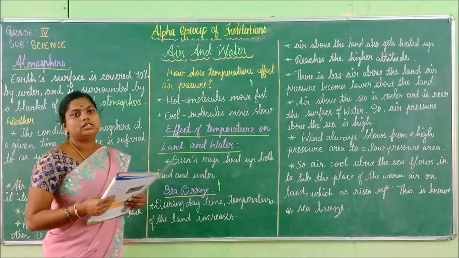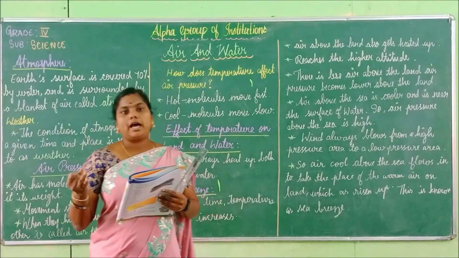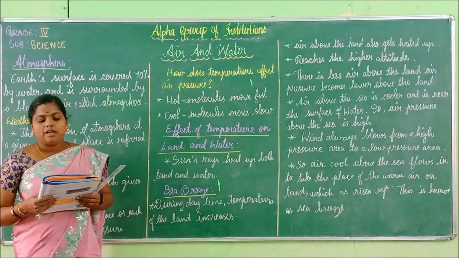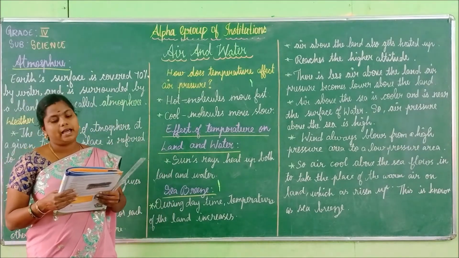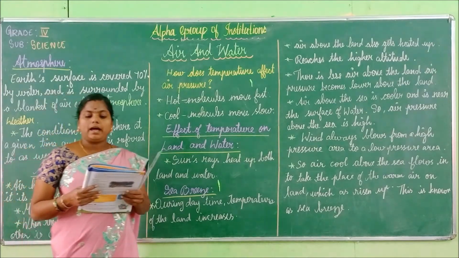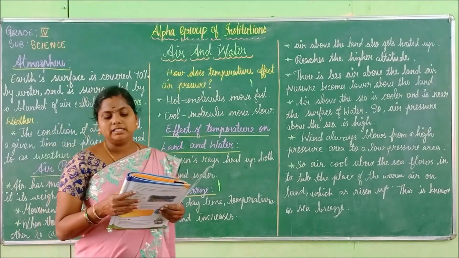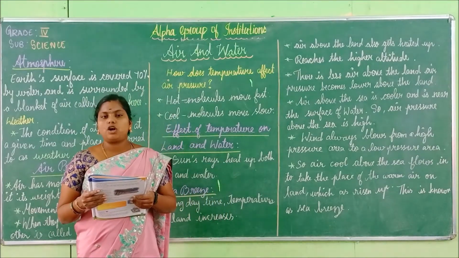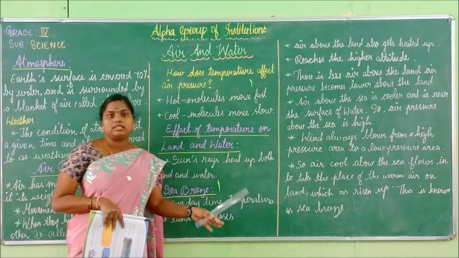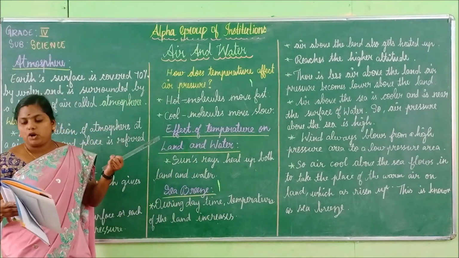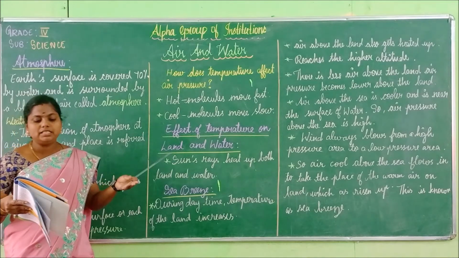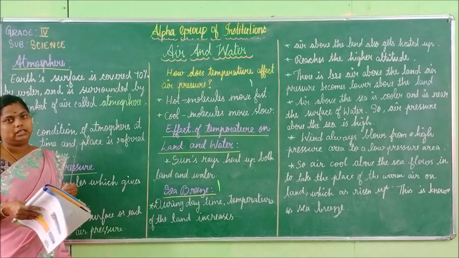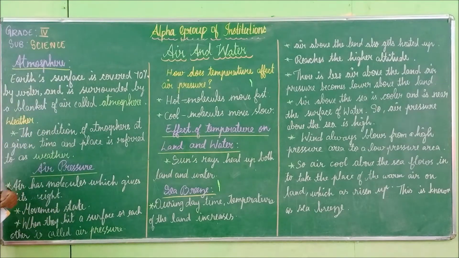What are the three things, children? Temperature, air pressure, and the amount of moisture in the air. In this lesson, we will learn about air and water, land and sea breeze, evaporation, condensation and the water cycle. Clear, children? Shall we move on to the lesson?